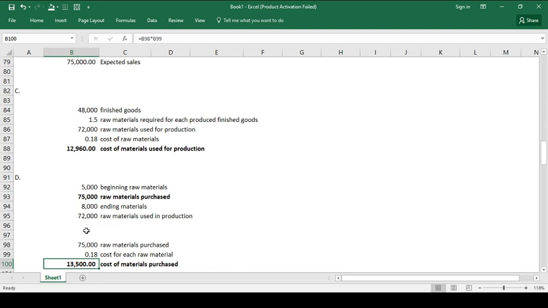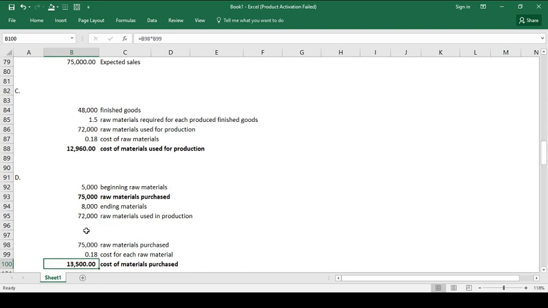Take note, C and D are two different concepts, because letter C pertains to the cost of materials used for production, while letter D refers to the cost of materials purchased. Okay? Cost of materials purchased.